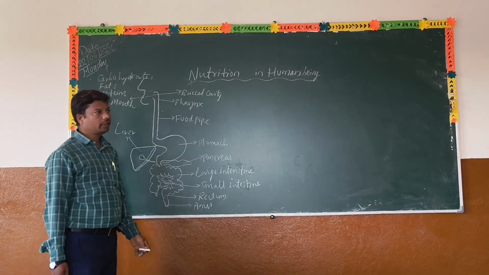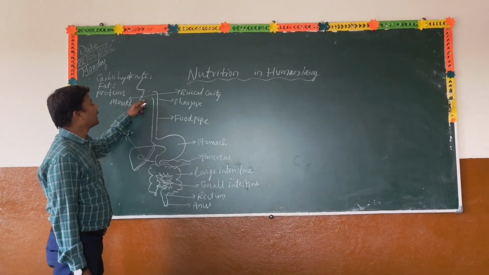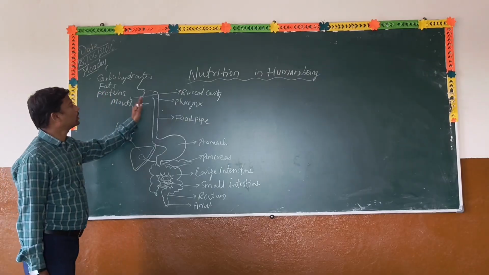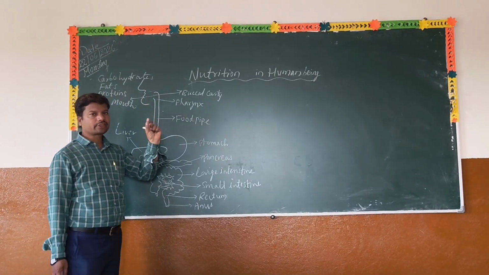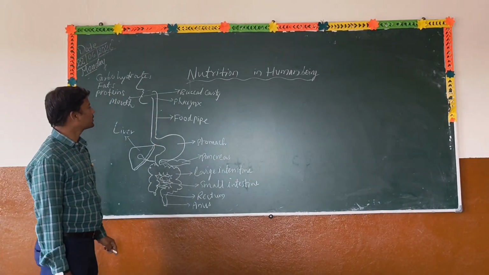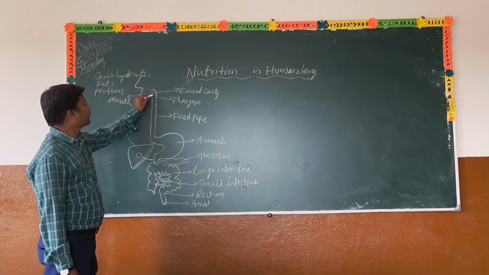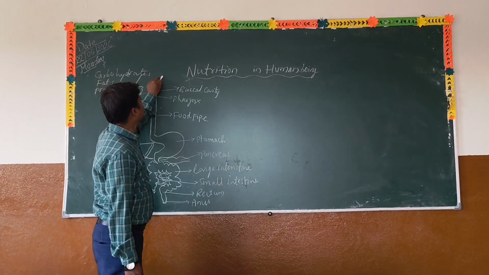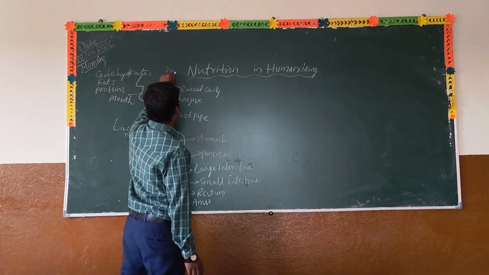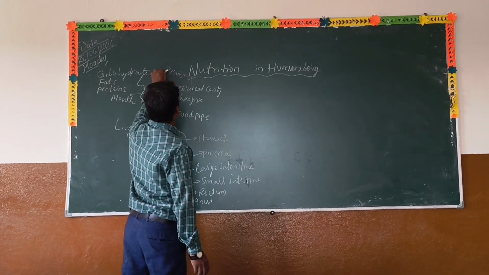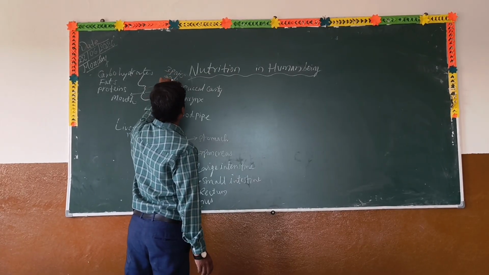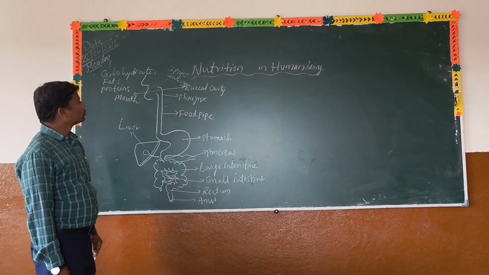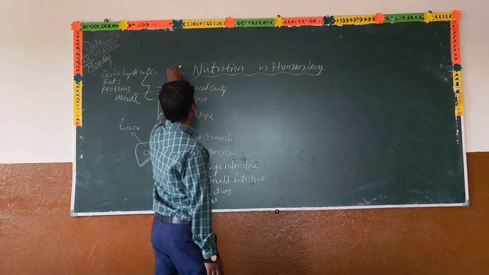In the buccal cavity, with the help of teeth and tongue, we churn the food and cut the food. Complex substances convert into simpler substances with the help of the tongue and teeth. Now, in our buccal cavity, there are 3 pairs of salivary glands. These salivary glands secrete saliva.